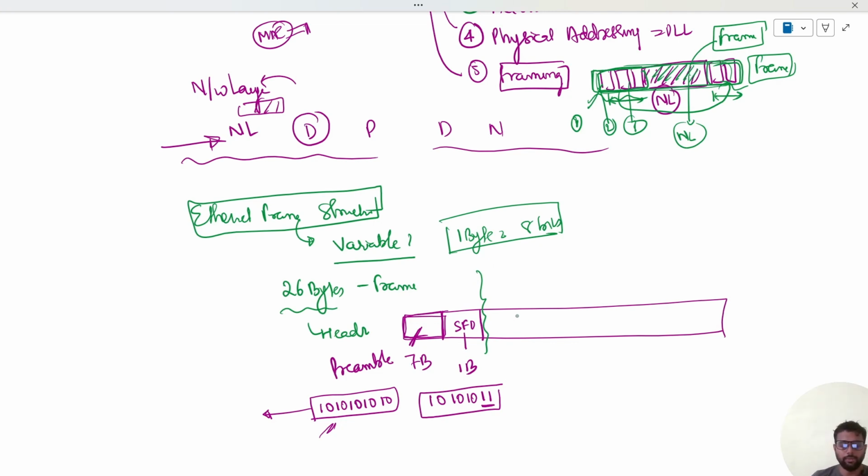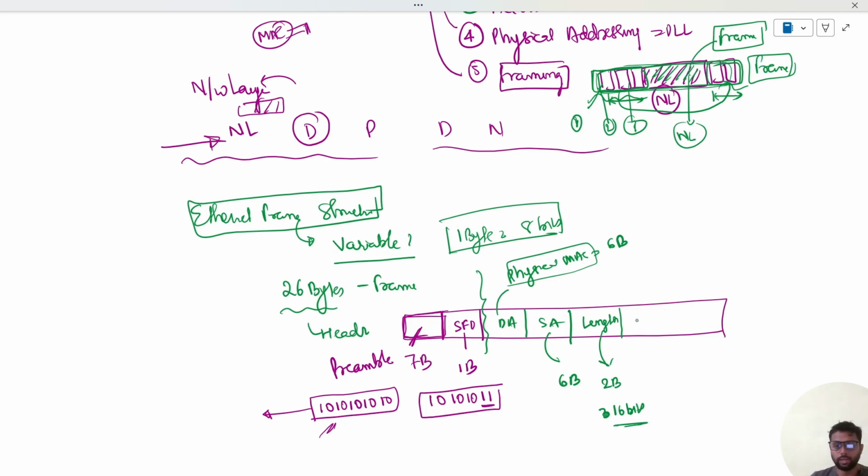After that, we have the destination address, DA, and source address, SA. The address means the physical address, that is the MAC address. MAC address is how much? 6 bytes. Remember this. Source address will also be 6 bytes and destination address will also be 6 bytes. Then we have the length field. The length field tells us the length of the frame, and that is 2 bytes, that is 16 bits. We are talking in bytes, but actually in bits it is 16 bits.